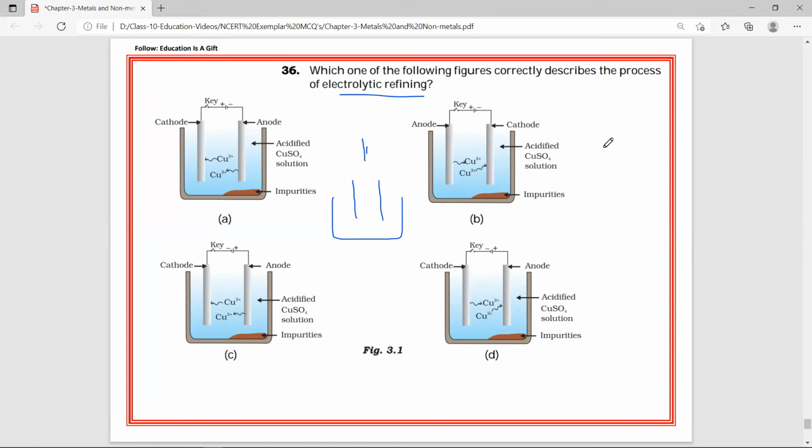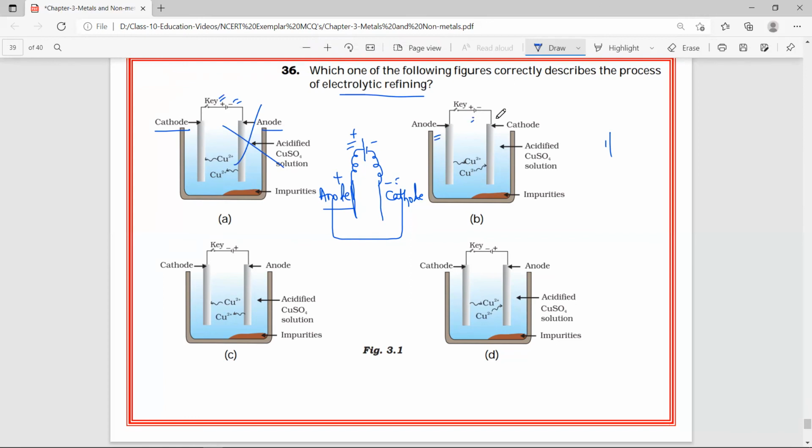Either way, guys, you can take negative and positive or positive and negative, no issues with that. Now this positive is connected to one electrode, negative is connected to another. This is the positive terminal and this electrode will be positive. This is the negative terminal, this electrode will be negative. Now you observe here, positive we need to call anode, negative we need to call cathode. First try to eliminate answers by observing this concept. Here, this is the positive terminal, but they have given cathode. This is negative, they have given anode. But as I told, positive is anode, negative is cathode. You can eliminate this. Here you see, positive anode, negative cathode.